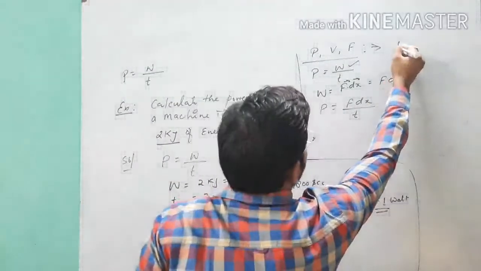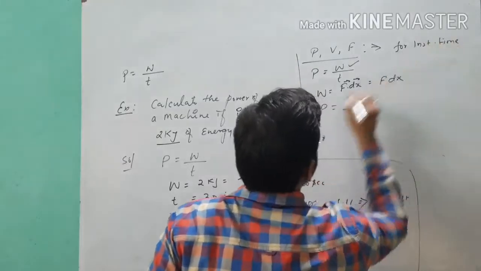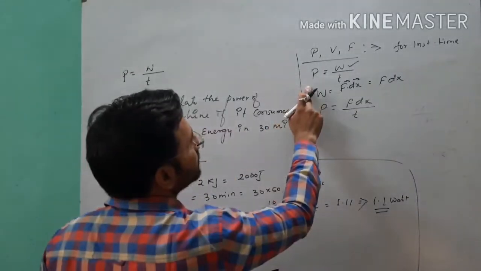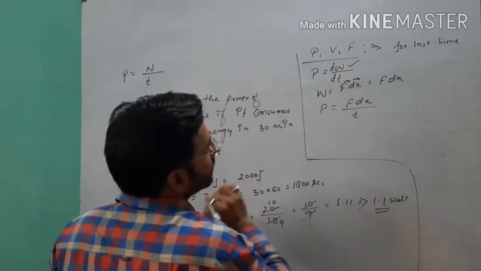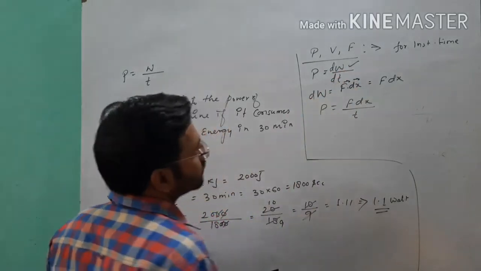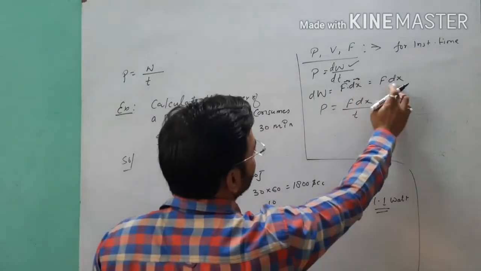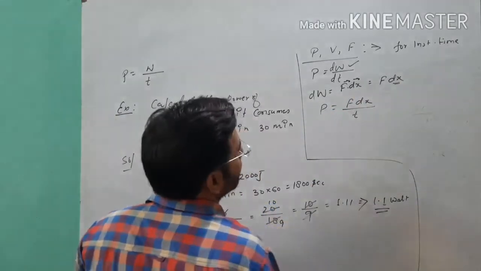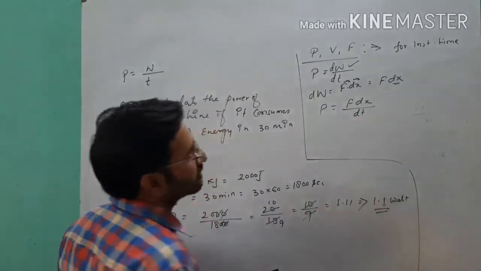So here I will write for instantaneous time, I will use dW over dt. So for that, this work will be dW is equal to F into dx for an elementary displacement dx, and similarly the formula will be like this.